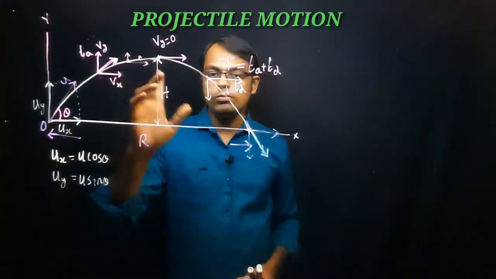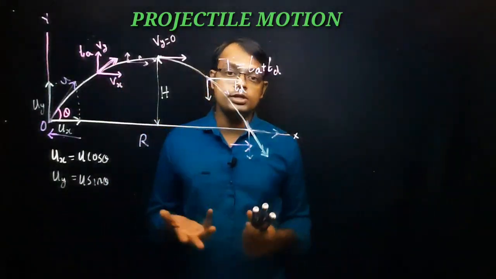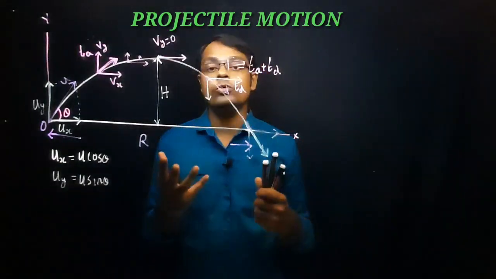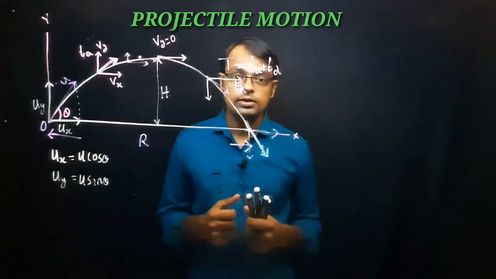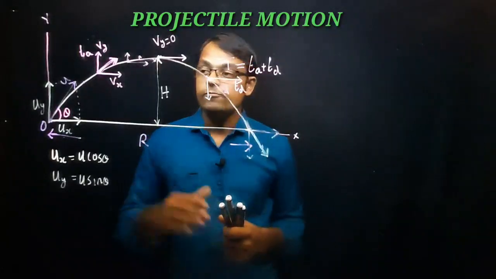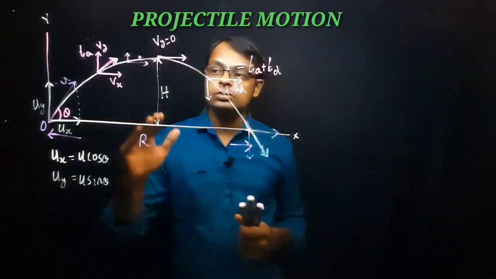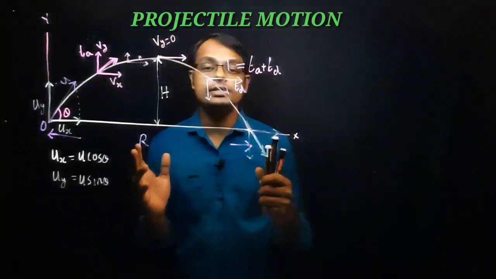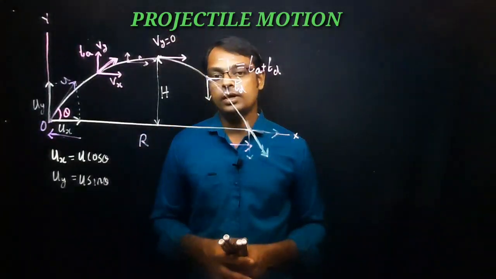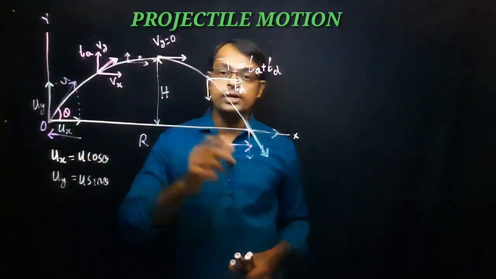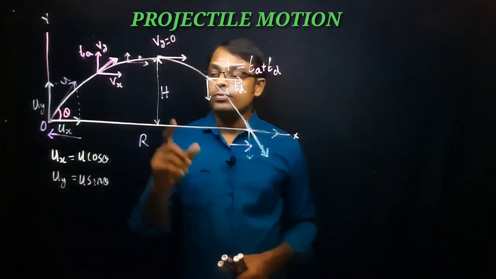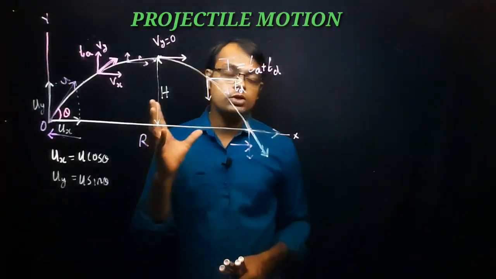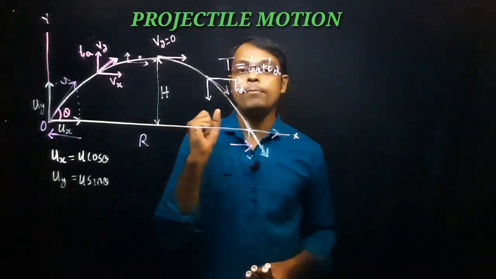The vertical component of velocity keeps on changing because there is a force acting vertically downward, that is the force due to gravity, whereas the horizontal component of velocity will never change because no force is acting horizontally. Okay, now we have to discuss a few cases here. Let's prove that the trajectory of projectile motion is a parabola.